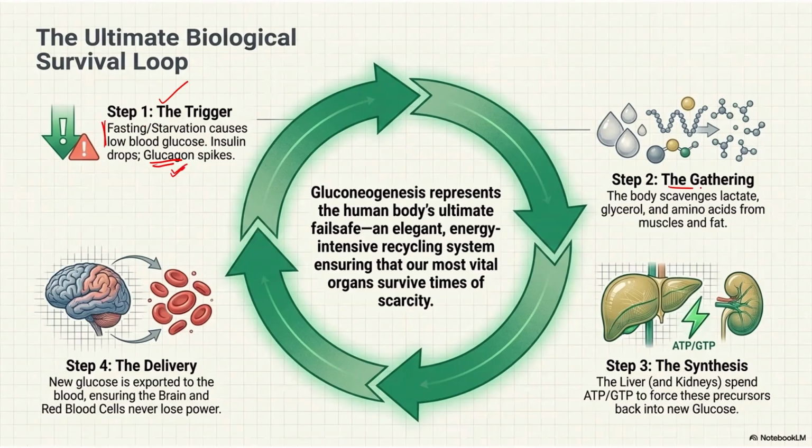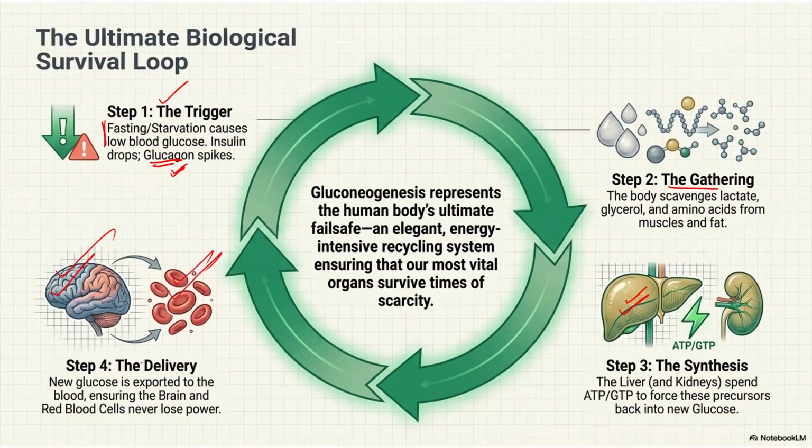Second, they gather the raw material, which is generally lactate, glycerol or amino acids, and the engine where this raw material is converted into glucose is mainly the liver, and to some extent the kidney. Finally the glucose is made, and it is wholly used by our brain, kidney and RBC.